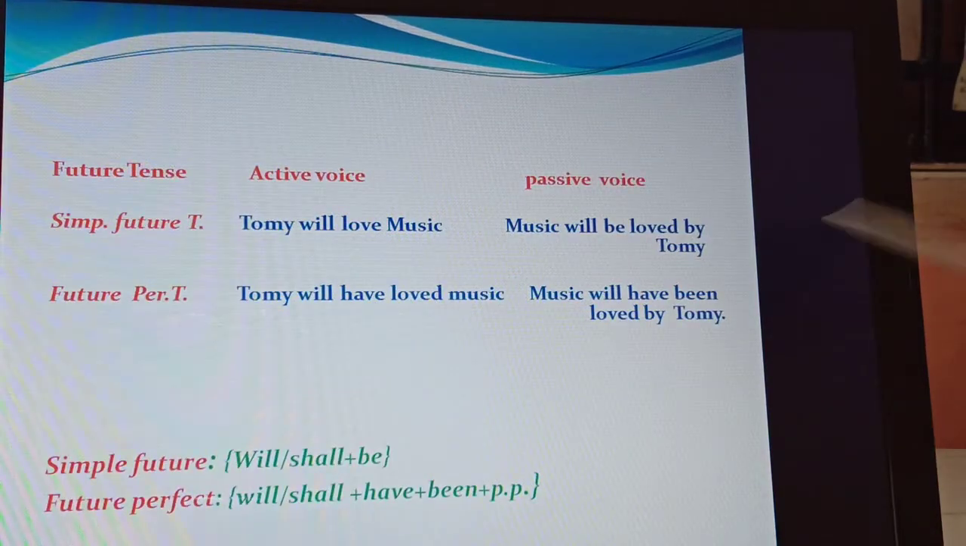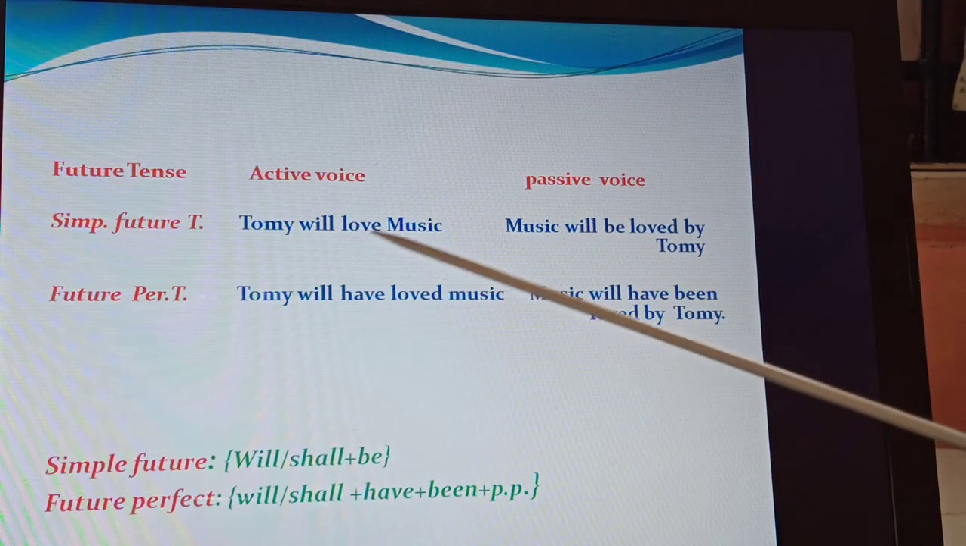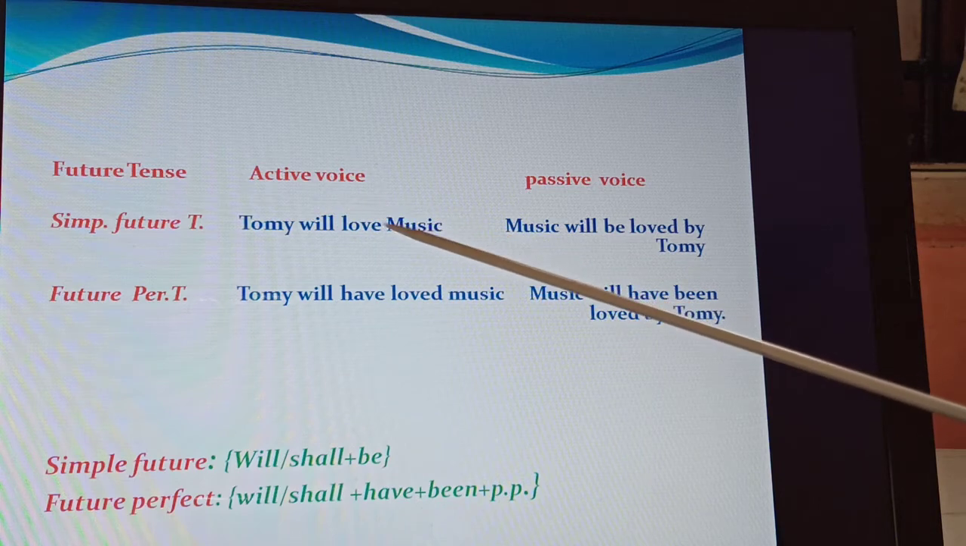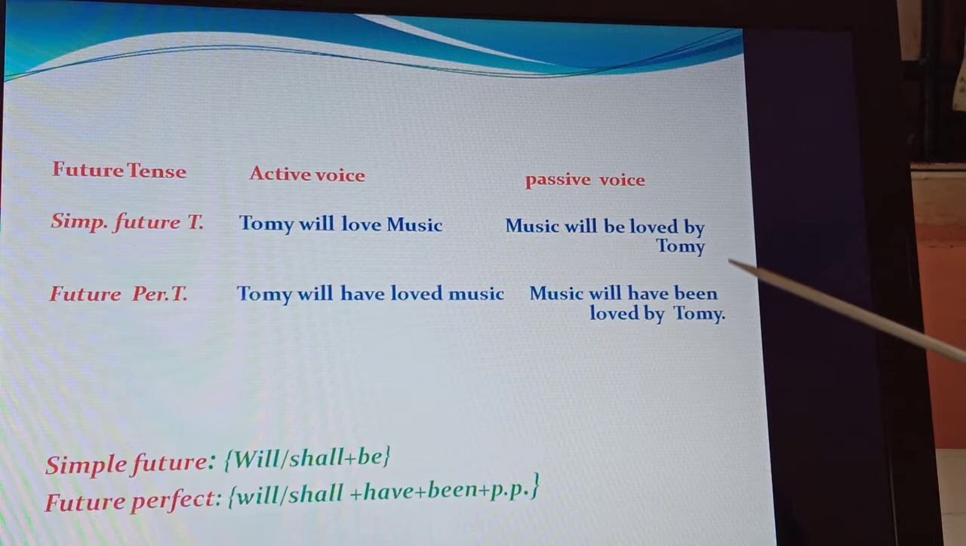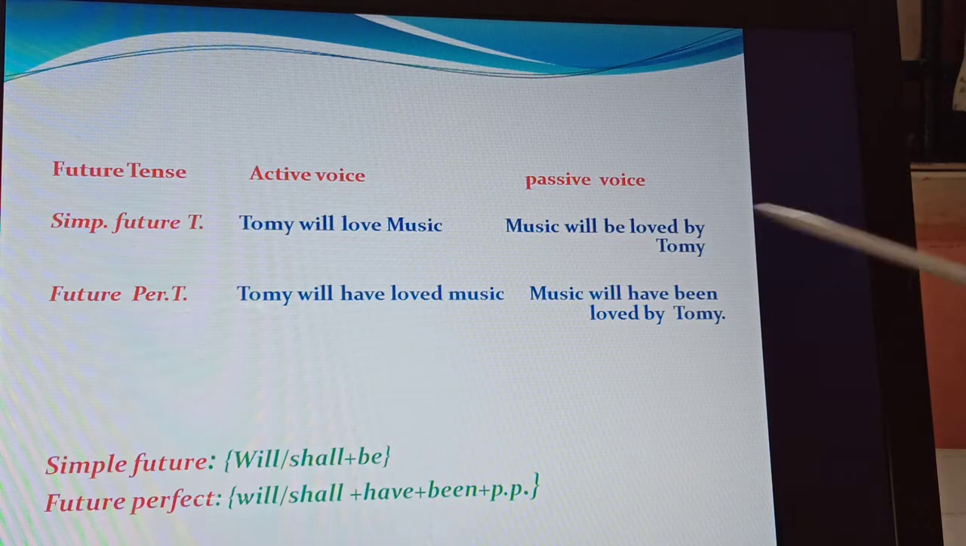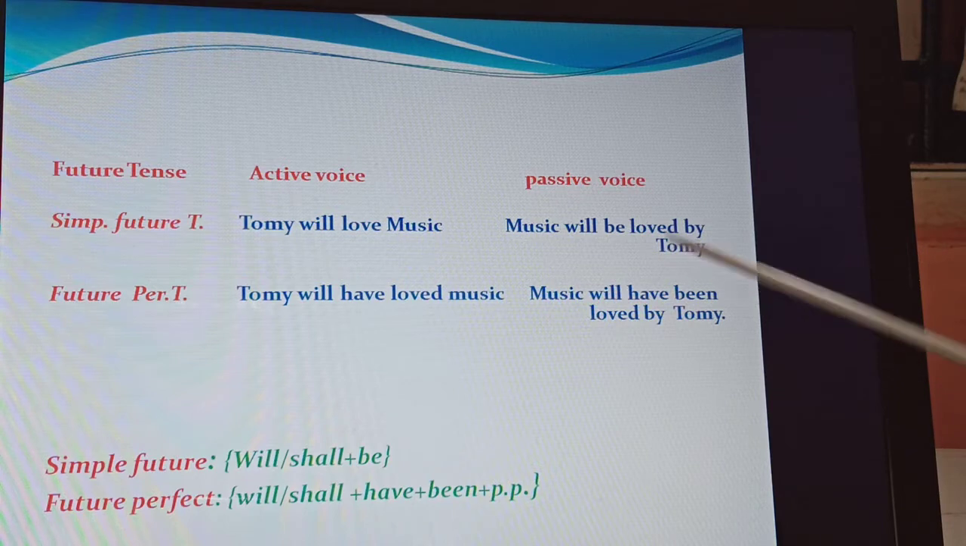Then future tense. Simple future tense: you see, Tommy will love music. It's a simple future. The passive voice would be: music will be loved by Tommy. Will plus be plus the past participle of the verb plus the preposition "by" plus the object. The subject becomes the object. Have you understood?